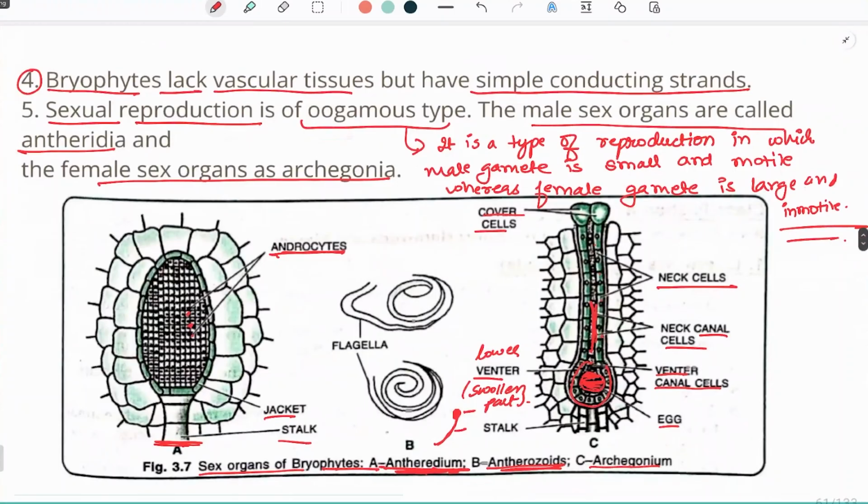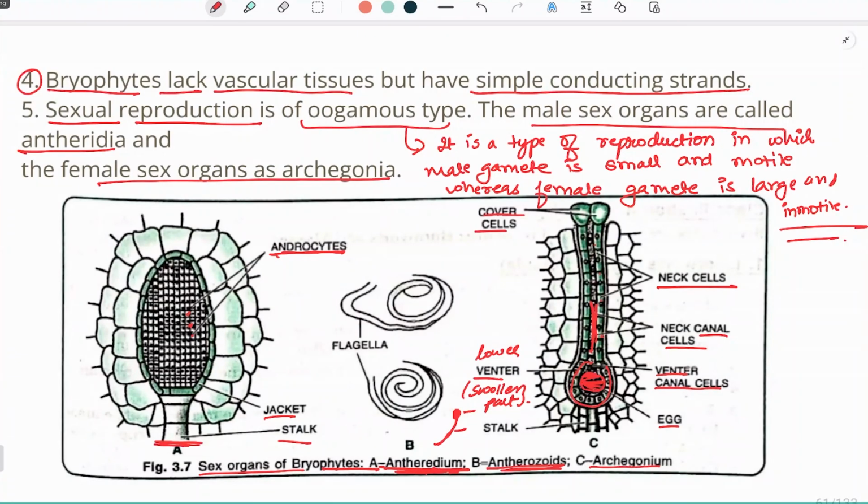We know they are non-vascular plants, but they have a simple conducting system which helps the body to stand. Bryophytes were the first plants to stand erect, and because of this they had a simple conducting system to help water reach even the topmost part of the plant.